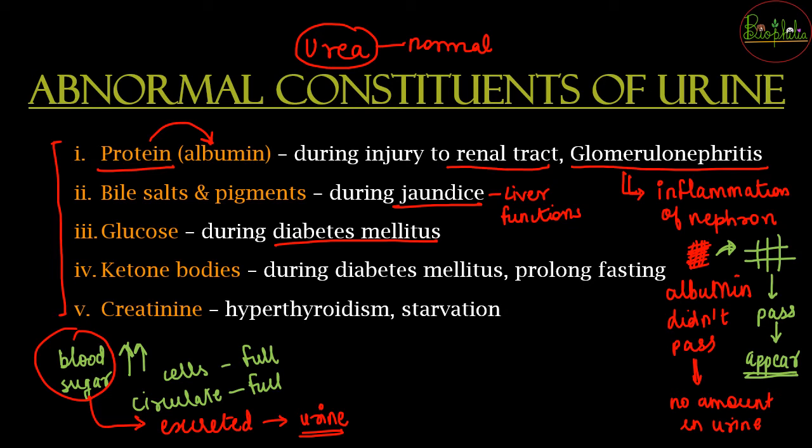Then we see the ketone bodies in some patients. So ketone bodies are byproducts of protein digestion. So protein digestion जब होता है, because of protein digestion ketone bodies are going to be formed. Normally, once there is protein digestion, ketone bodies are not formed or they are in very minute quantities. वो urine में नहीं दिखेंगे.